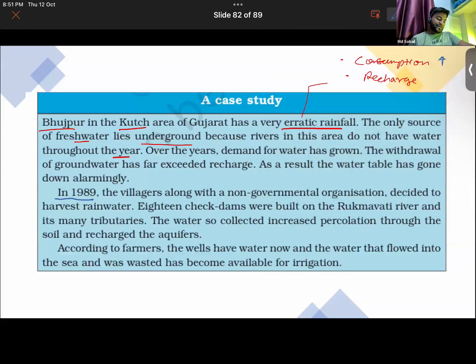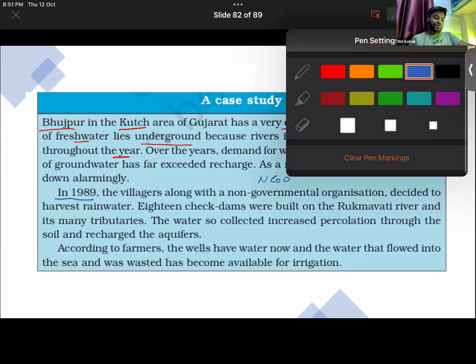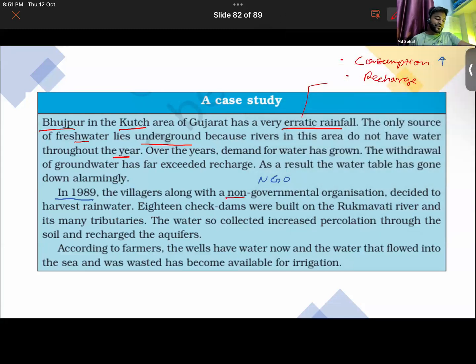So in 1989, the villagers, along with a non-governmental organization, that is an NGO, the full form of NGO is non-governmental organization, they decided to harvest rainwater. What they decided to do? To just store the rainwater. So what they did, they built 18 check dams on the Rukmavati River and its many tributaries. So they basically built several small dams on the Rukmavati River that flows in Gujarat. Getting it, guys?